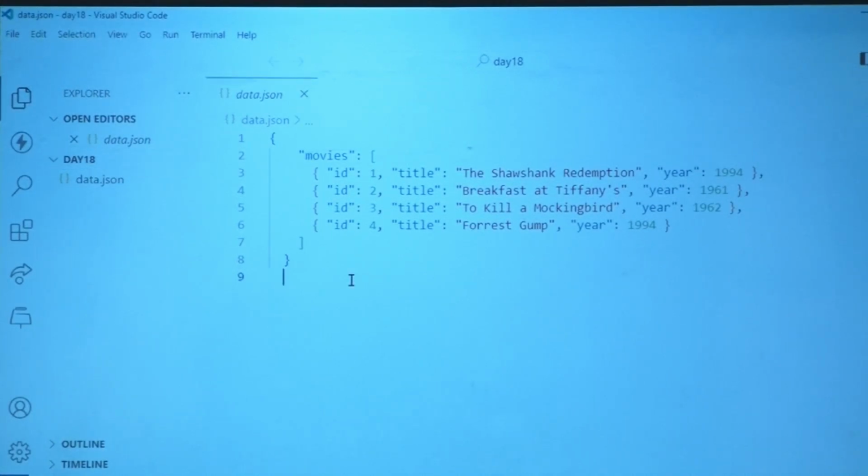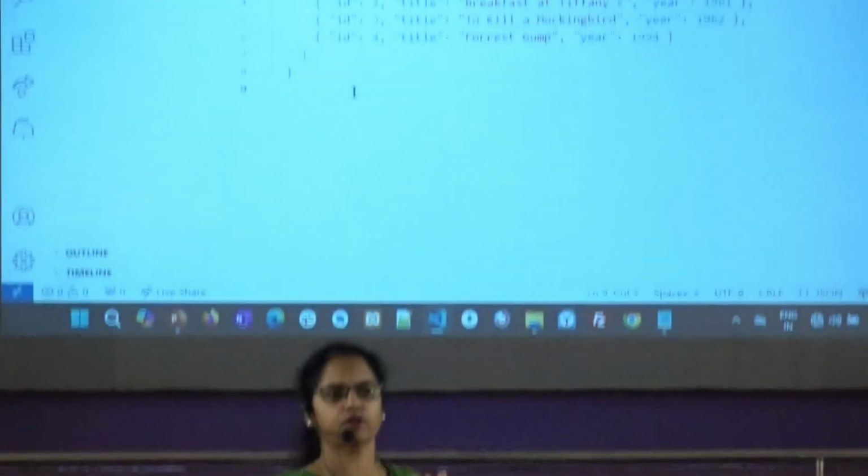Everybody, kindly look at the screen. What I'm going to do now is show how to get this into a database. So far we have been using the JSON file along with JavaScript, like in the last class in the public folder of JavaScript, but the data is not going to be with the backend, right? It's going to be in the database. So today we are going to understand.